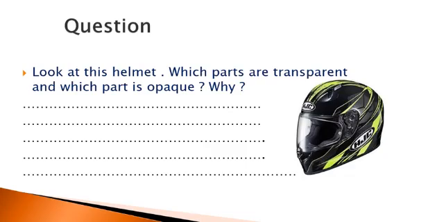And what about the rest of the parts? The other parts are opaque. They are made of opaque material and will block sunlight reaching the head. Why are they made of this opaque material? Because it blocks sunlight reaching the head. But that is not the main function of this material, which is to protect the head in the event of an impact. So that is the function of a helmet. Think of it and write in the notebook.